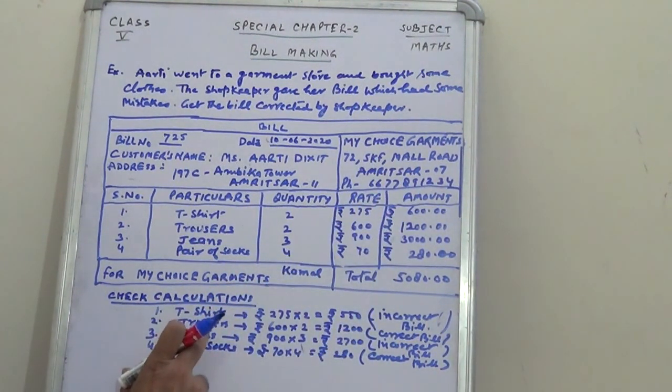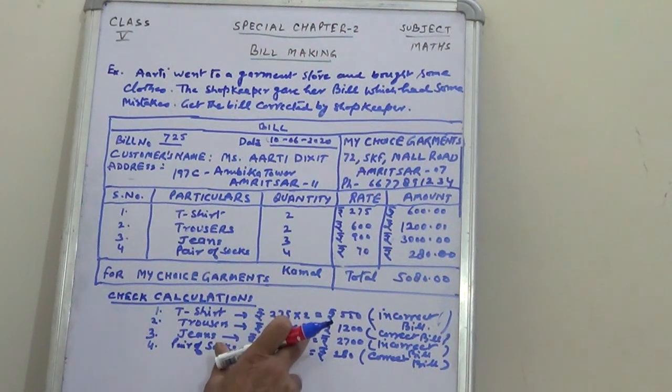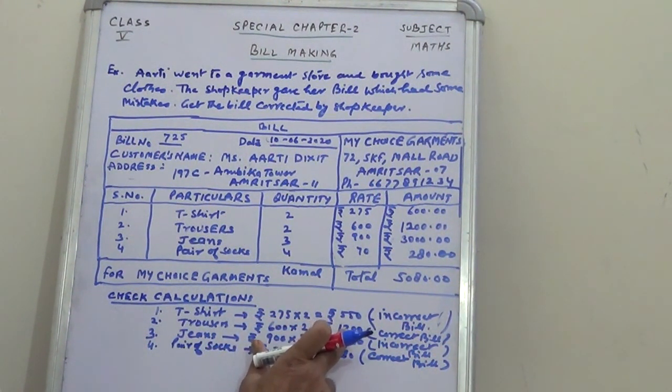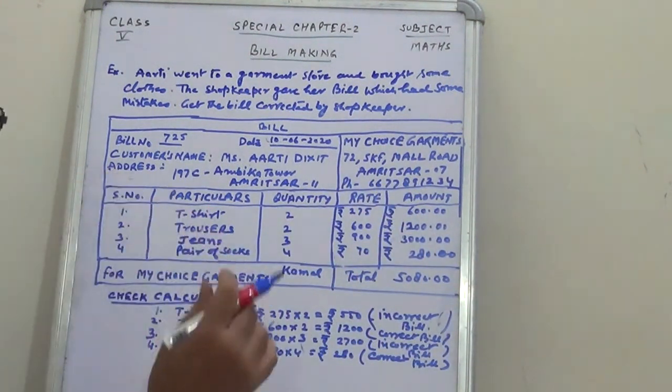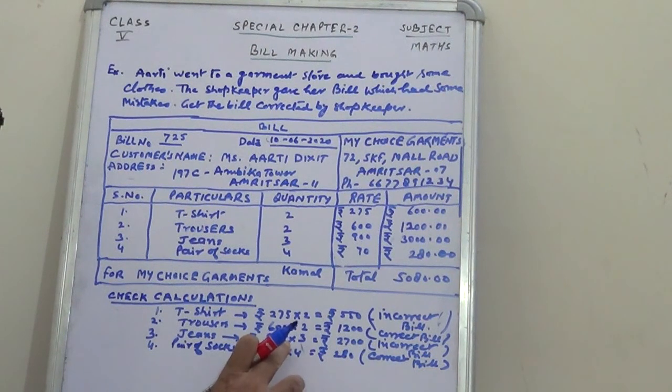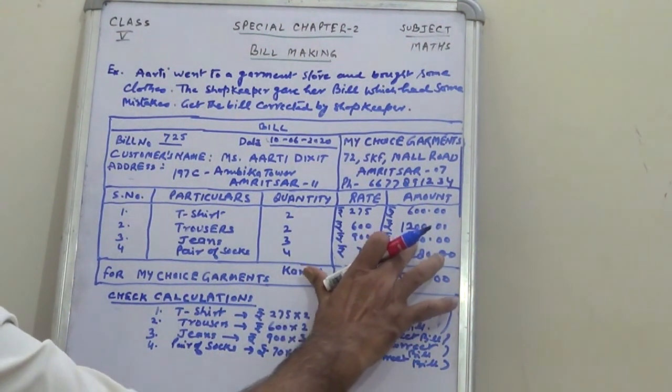Now the next amount is trousers. Trousers at the rate of 600, she purchased 2 trousers, and that is costing 1200 rupees, and here it is correctly written. Now for jeans, she purchased 3 jeans for 900 each, meaning 2700 rupees, and the bill maker has made a mistake.